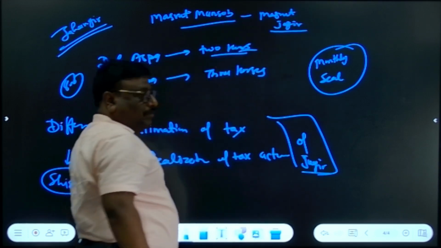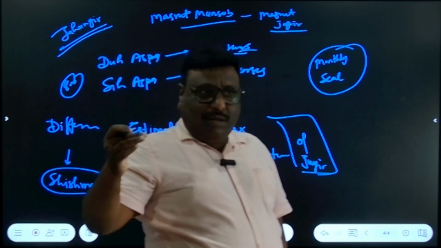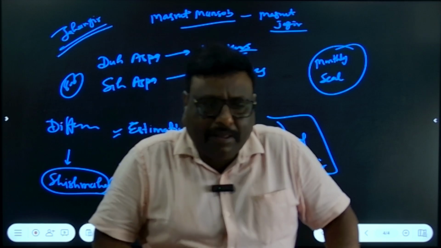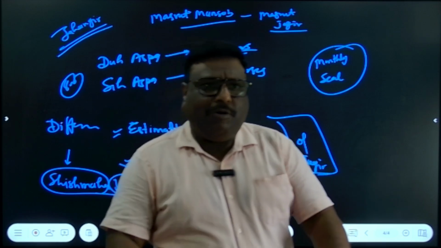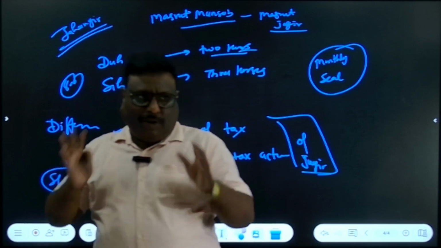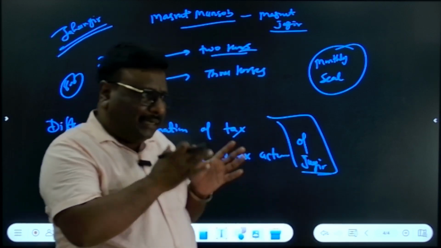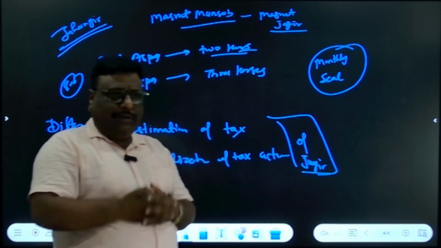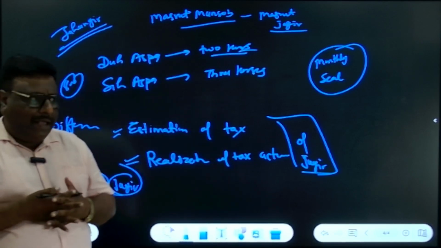What is the Masroot Mansab? Masroot Mansab is given for fulfilling a particular task. It was a type of conditional Mansab. Once the task is completed, this Masroot Mansab is taken back. For example, a Mansabdar is appointed as the Subedar of Lahore, correct?